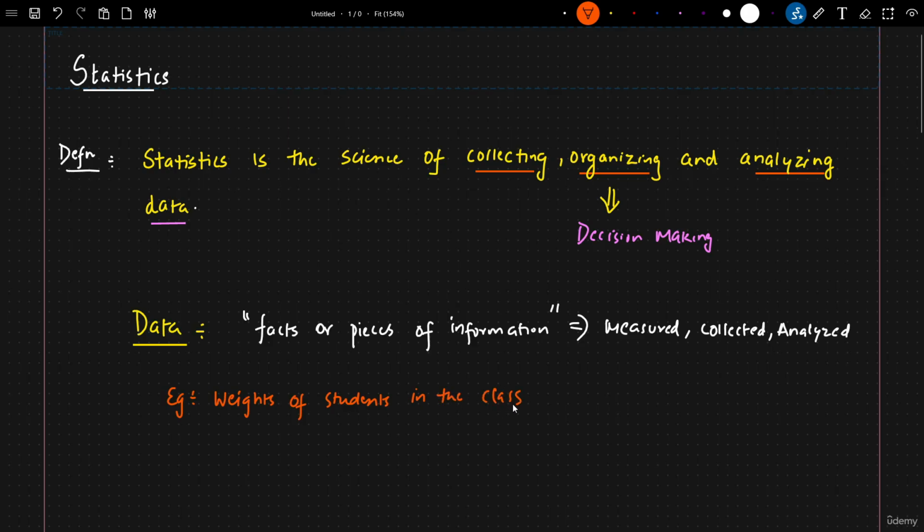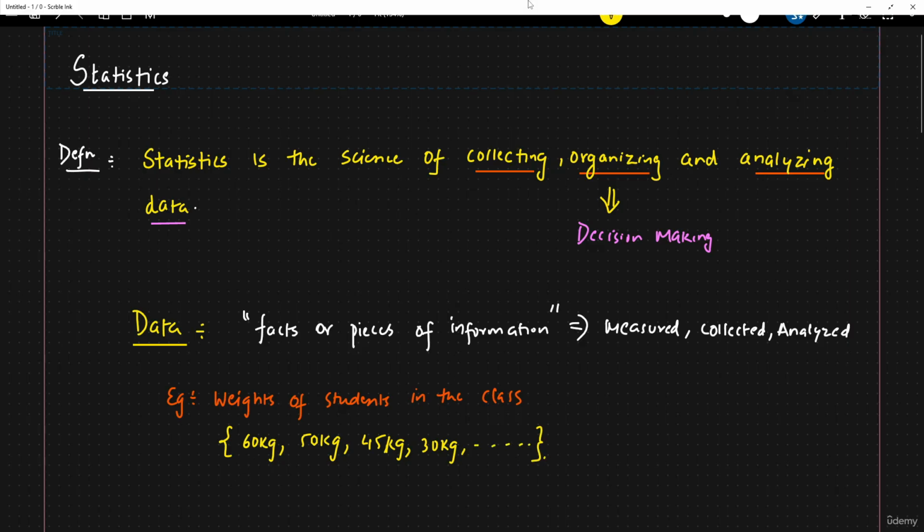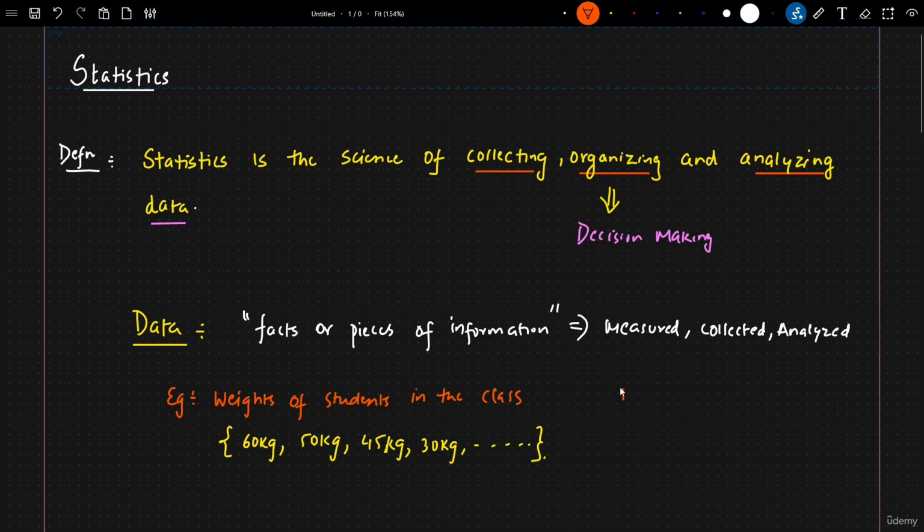If I go ahead and measure the weight, I may get some different data. I may get 60 kg, I may get 50 kg, I may get 45 kg, I may get 30 kg. Something like this. So this can be some of the data that we have when we are measuring the weight of the students. Another example can be the IQ of students in the class.